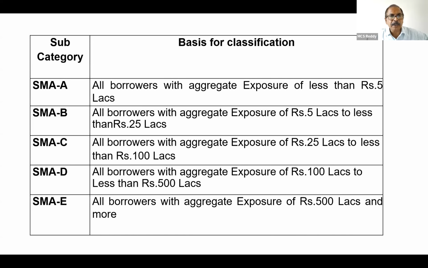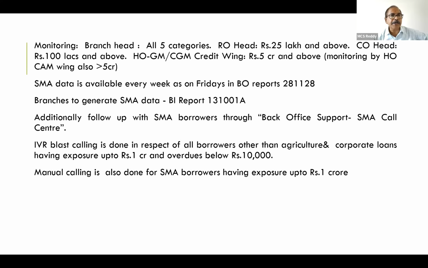Next, SMA 1, SMA A, B, C, D, E. Up to 5 lakh rupees SMA 1, borrowers with 5 to 10 lakhs, 5 to 25 lakhs SMA B, SMA C 25 lakhs to 100 lakhs, SMA D 100 lakhs to 500 lakhs, SMA E above 5 crores. This is classification. Next, monitoring.